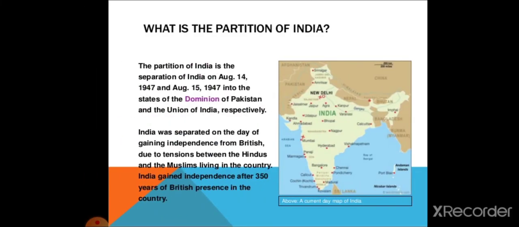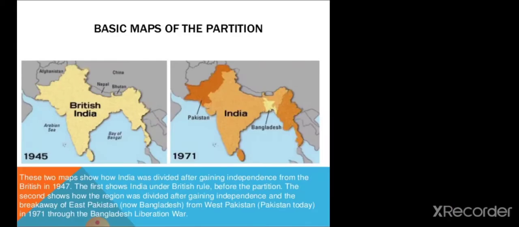What is the partition of India? The partition of India is the separation of India on August 14, 1947 and August 15, 1947 into the states of the Dominion of Pakistan and the Union of India respectively. India was separated on the day of gaining independence from the British due to tensions between the Hindus and the Muslims living in the country. India gained independence after 350 years of British presence in the country.